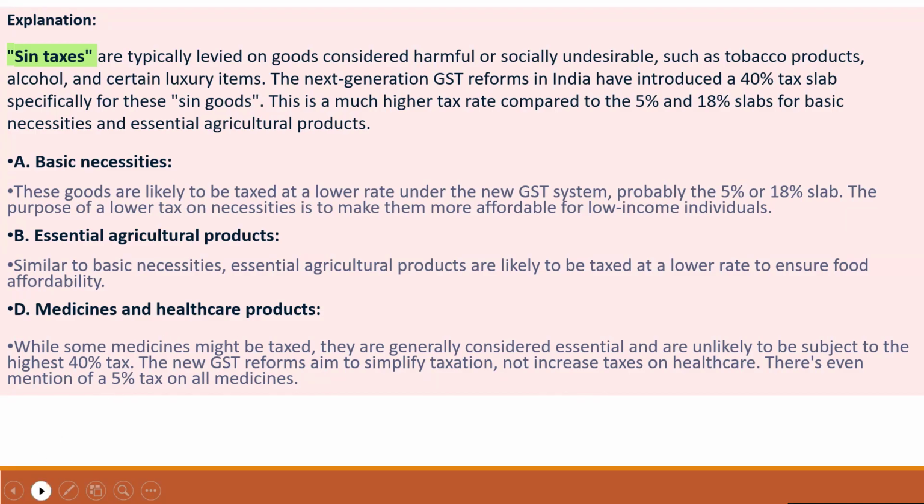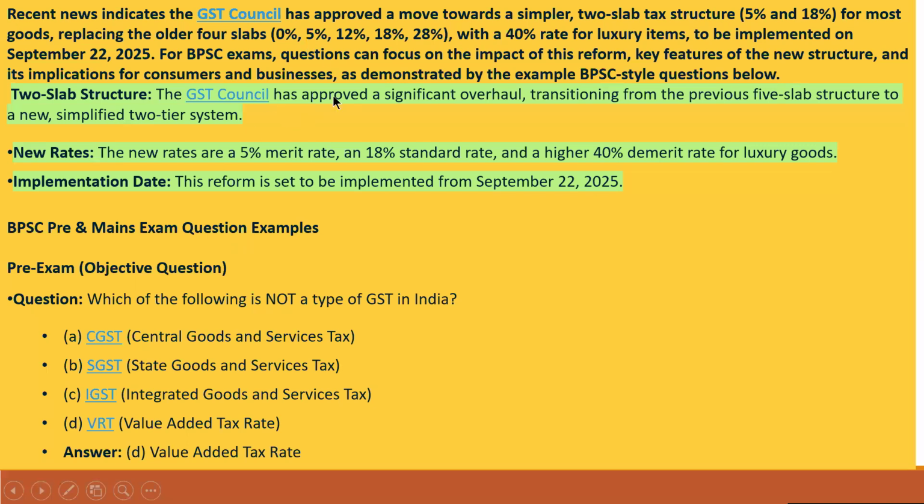GST Council, two-slab structure: the GST Council has approved a significant overhaul, transitioning from the previous five-slab structure to a new simplified two-tier system. The new rates are a 5% merit rate, an 18% standard rate, and a higher 40% demerit rate for luxury goods. Implementation date: this reform is set to be implemented from September 22nd, 2025.